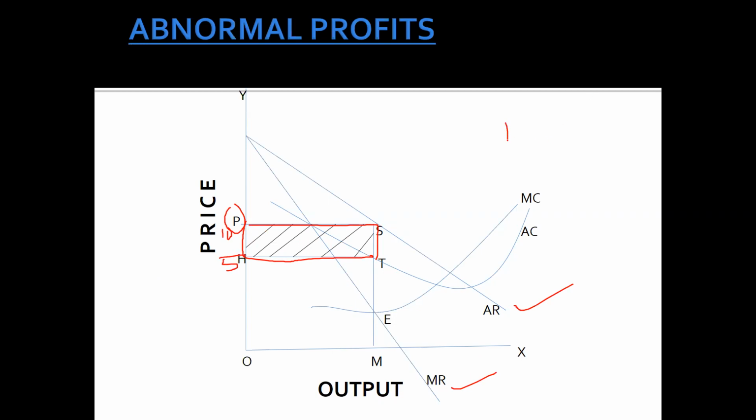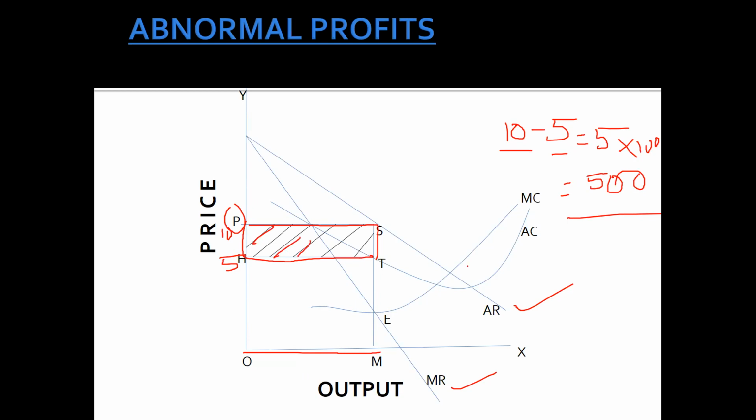So what we are earning here is 10 minus 5. Price is 10 rupees, 5 rupees is your cost. So how much profit are you earning? 5 rupees. And let's say the quantity is 100, so we multiply by 100, and 500 would be the profit. So this area reflects the profit part.